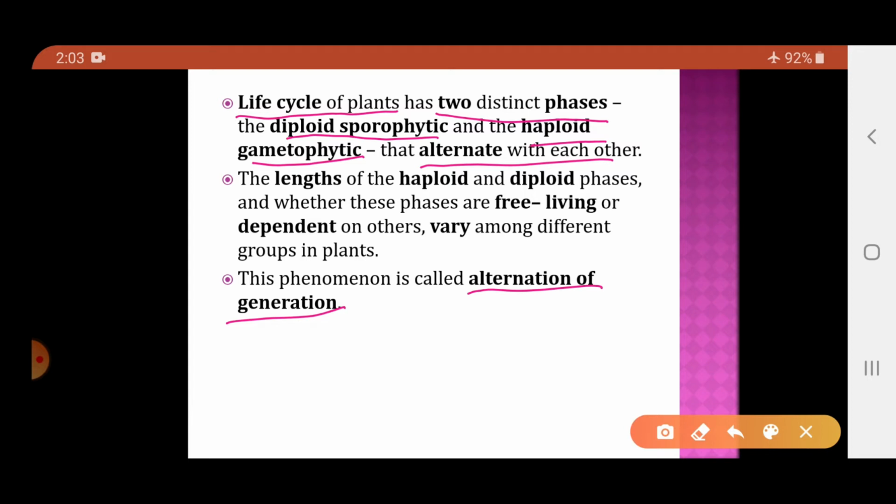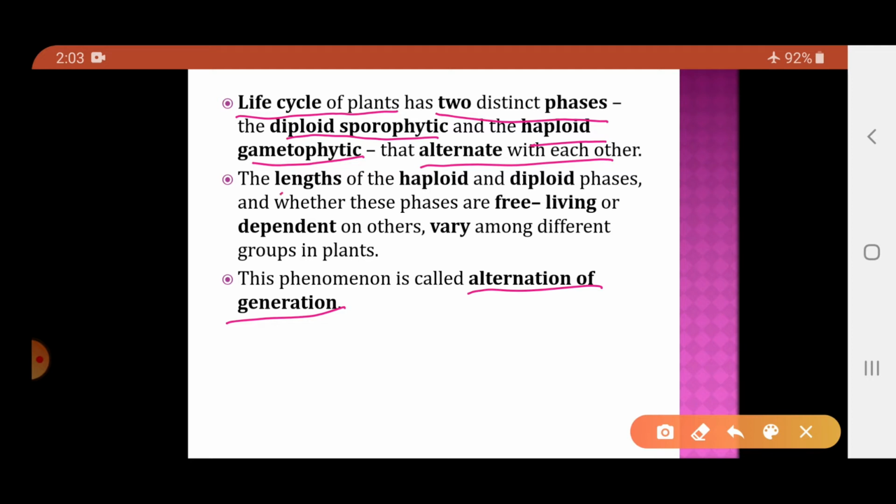What do you mean by alternation of generation? The diploid sporophytic stage alternates with the haploid gametophytic stage. For example, suppose now it is a gametophytic phase, after that it will be sporophytic, then again the gametophytic stage, then again the sporophytic stage. So in plants the life cycle is divided into two stages: the diploid sporophytic stage, which is spore forming, and the haploid gametophytic stage, which is gamete producing. These two phases alternate with each other, and that phenomenon is called alternation of generation.